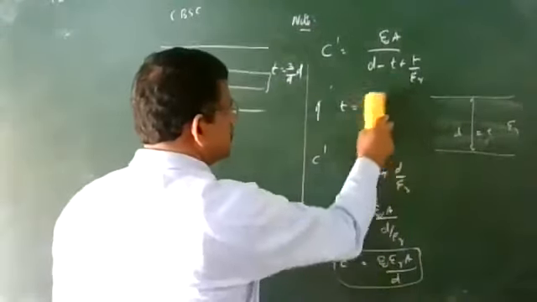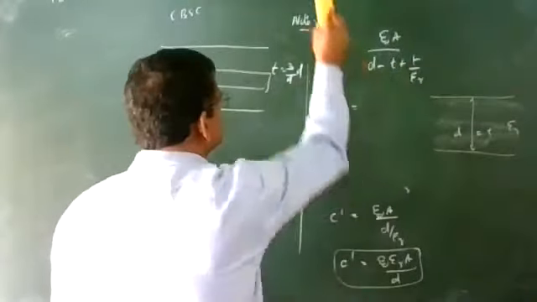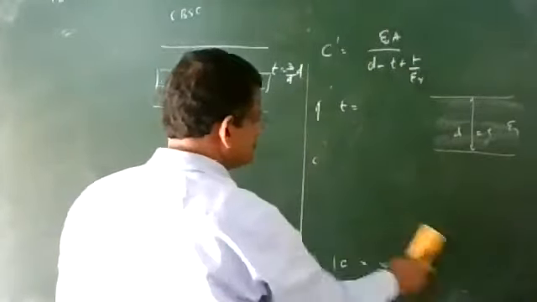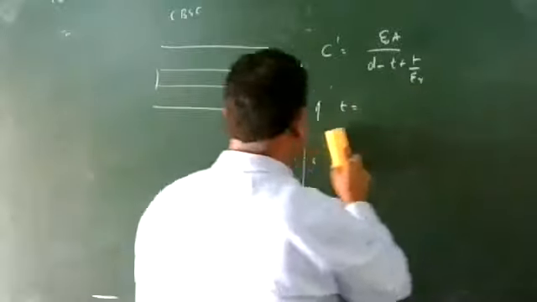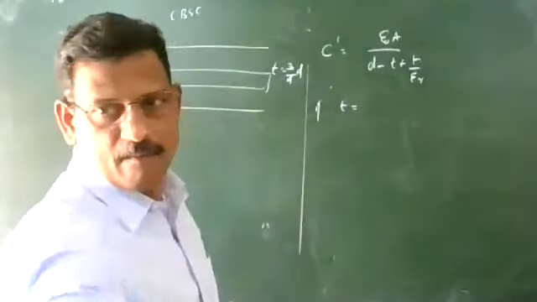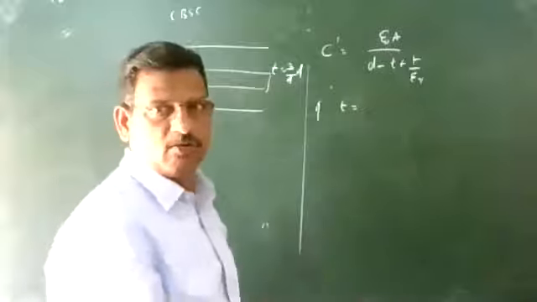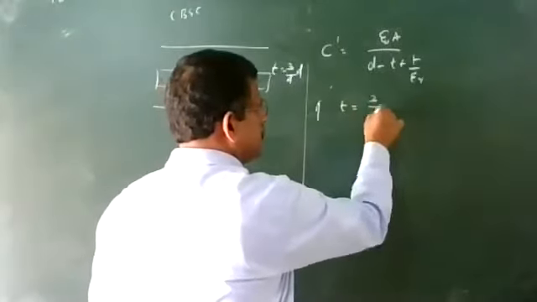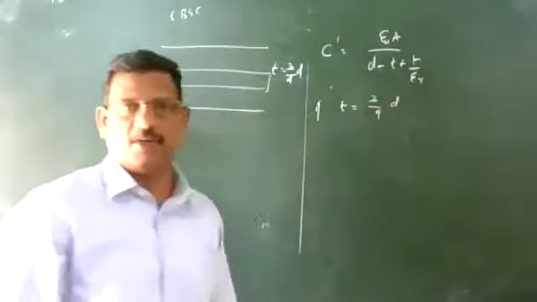So here the equation is this, with T equal to 3 by 4 D. Complete it and tell me the value of the new capacitance.